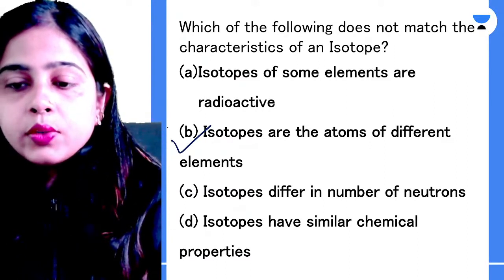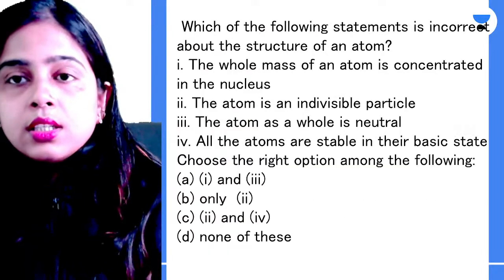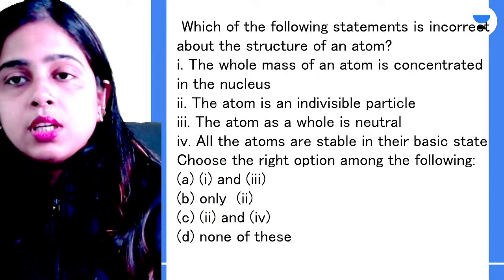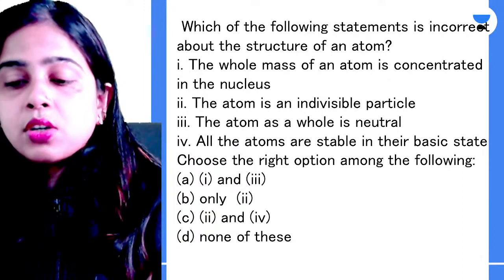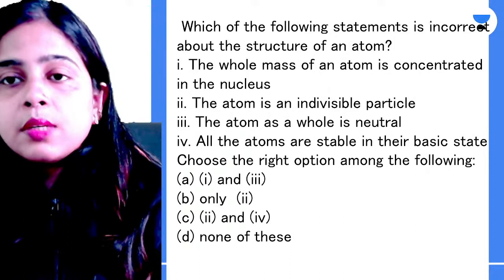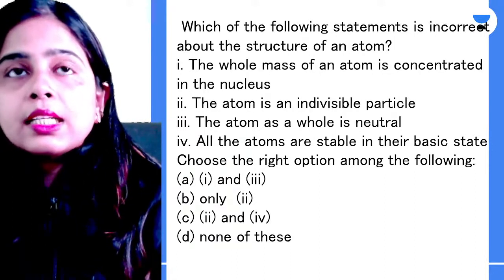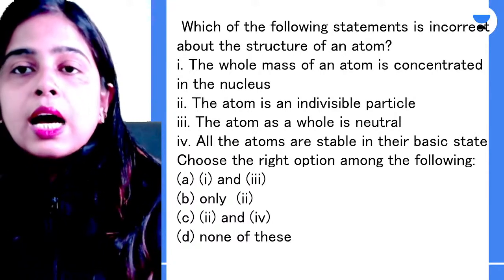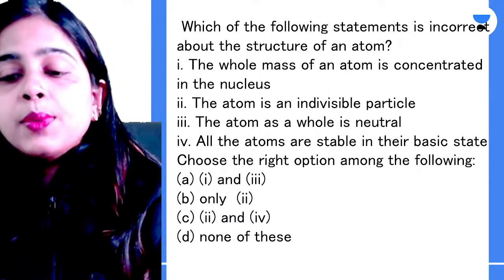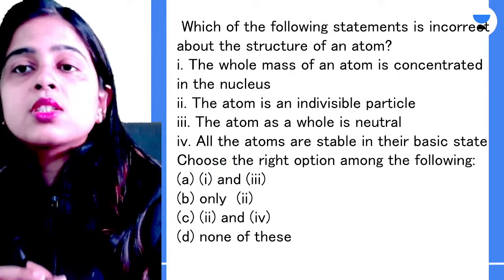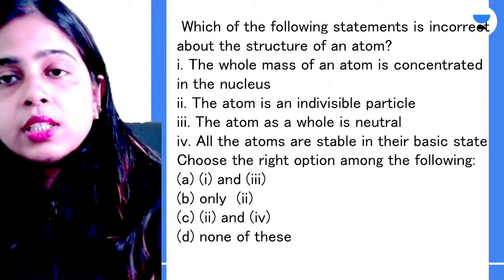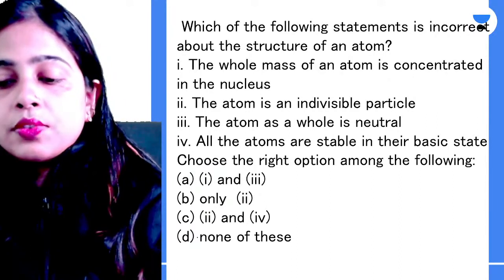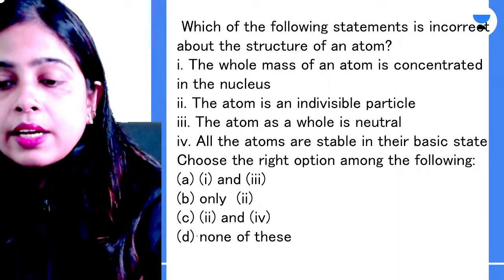I hope it is clear to everyone. Next question. Which of the following statements is incorrect about the structure of an atom? The whole mass of an atom is concentrated in the nucleus. The atom is an indivisible particle. The atom as a whole is neutral. All the atoms are stable in their basic state. Out of the given four statements, please choose the wrong statement about the structure of an atom. Is it 1 and 3? Is it only 2? Is it 2 and 4? Or none of these?